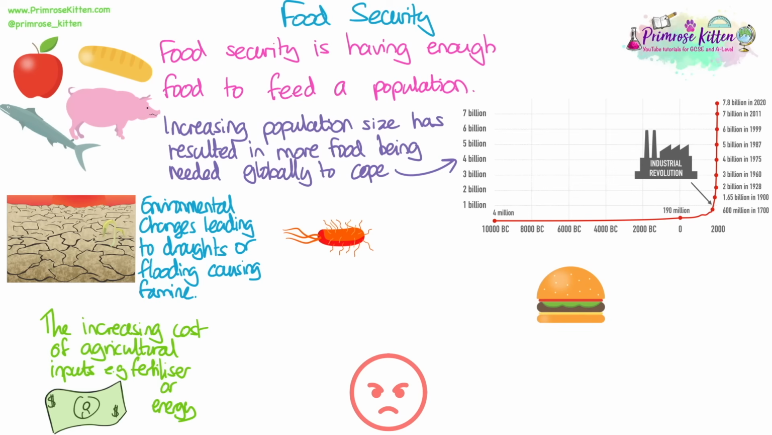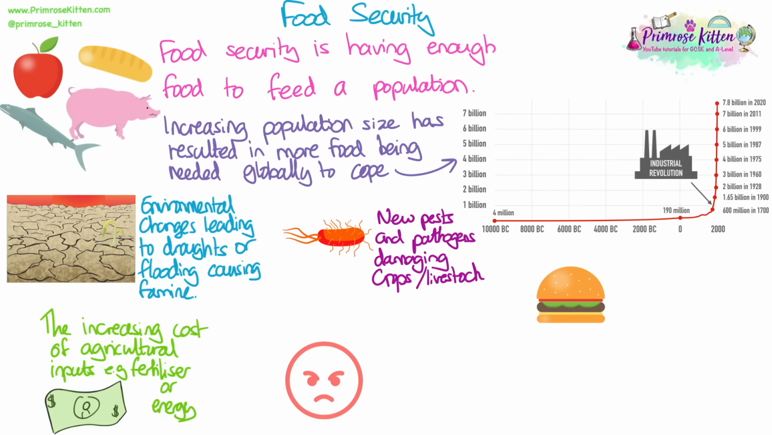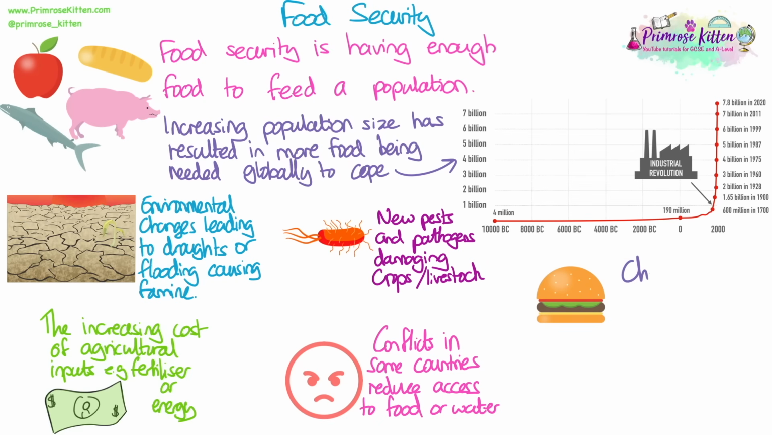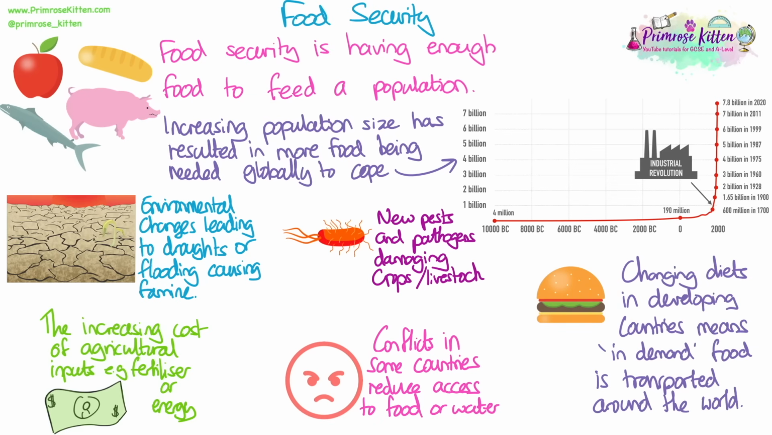The increasing costs of agricultural inputs such as fertilizer or energy needed to heat greenhouses and things like that means that not everywhere can afford to produce high quality crops. New pests and pathogens damaging crops or livestock. Conflicts and wars in some countries reduces access to food or water. And changing diets in developing countries means that in-demand foods are often transported around the world, away from certain countries. We need more sustainable methods in order to be able to feed all the people on the growing planet.